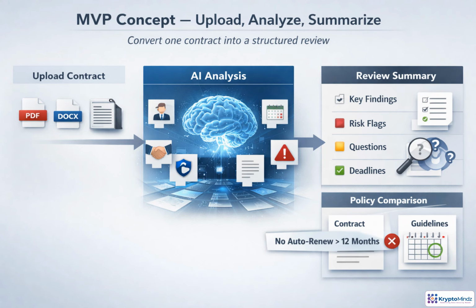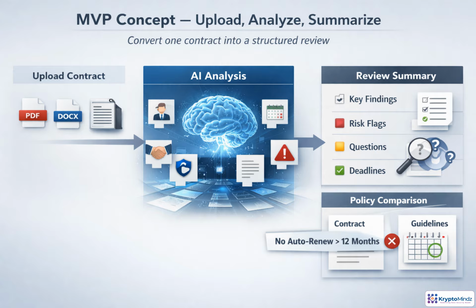The MVP should begin with one simple promise: a useful contract review from a single upload. The user provides a PDF, Word file, pasted text, or even a scanned image. The system turns that content into usable text, then identifies important clauses, parties, dates, obligations, renewal language, and unusual risks.